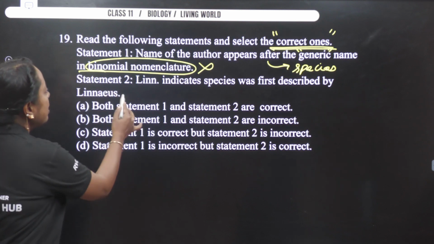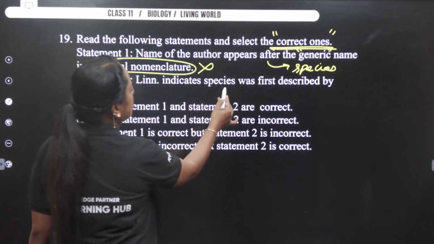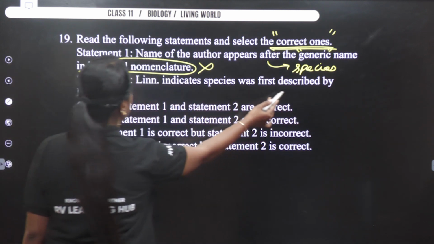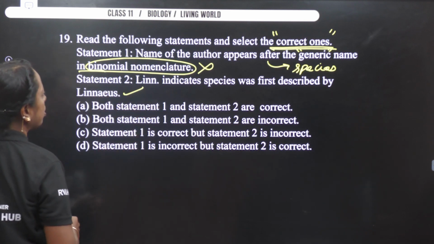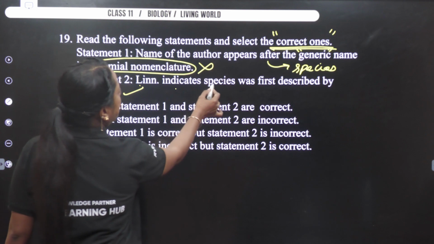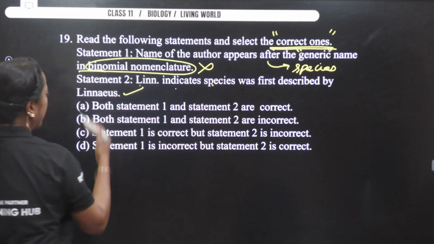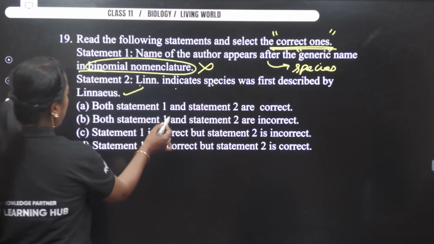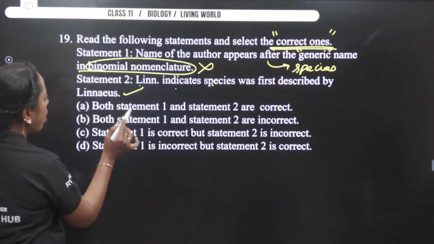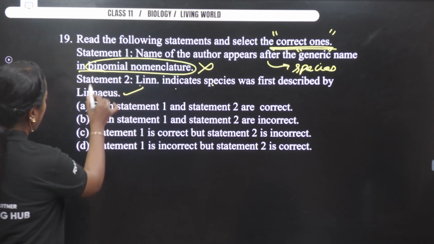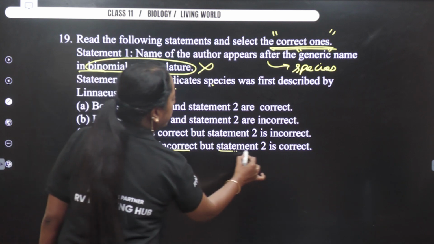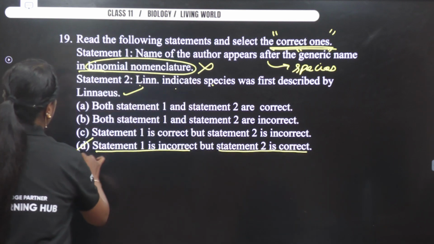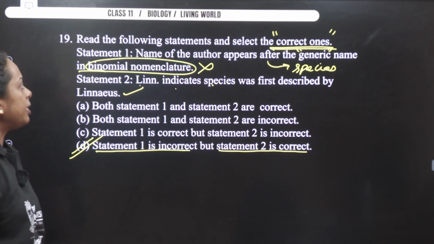Next, Linn indicates species was first described by Linnaeus. Okay, so answer becomes what? It's correct. So, statement 1 is wrong and statement 2 is correct. Among the following, statement 1 is incorrect, statement 2 is correct. So, thereby my answer becomes option D.